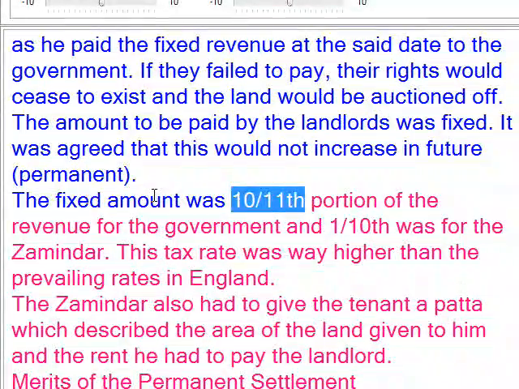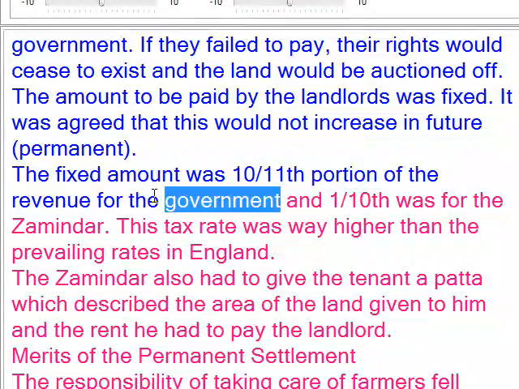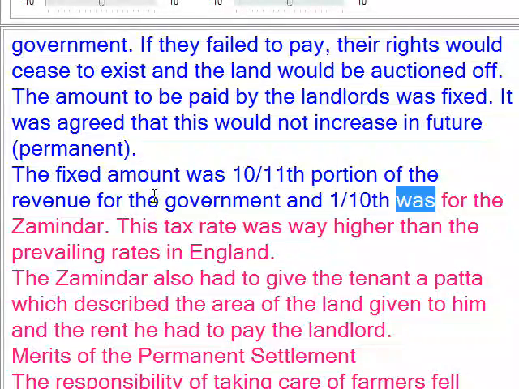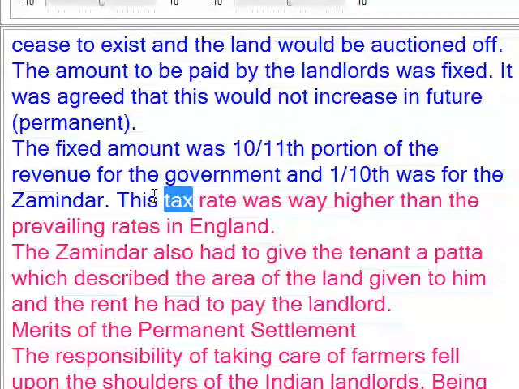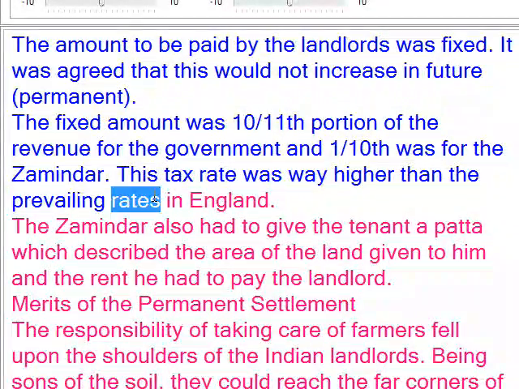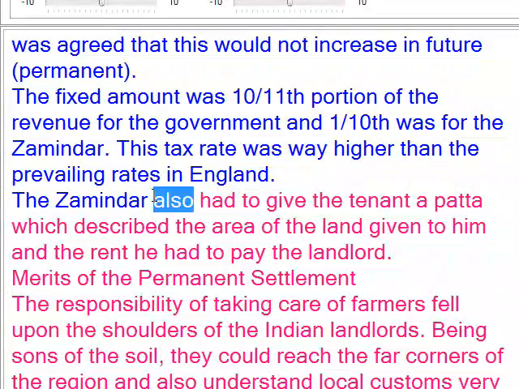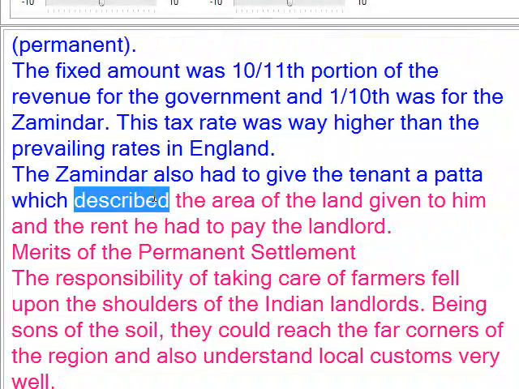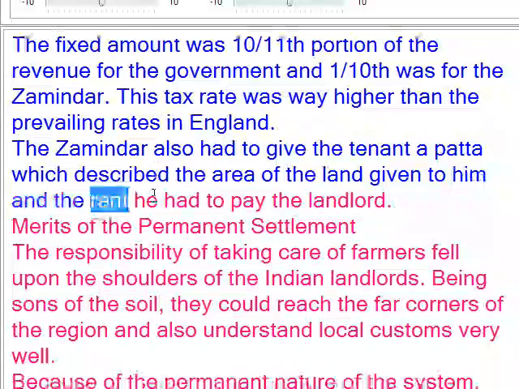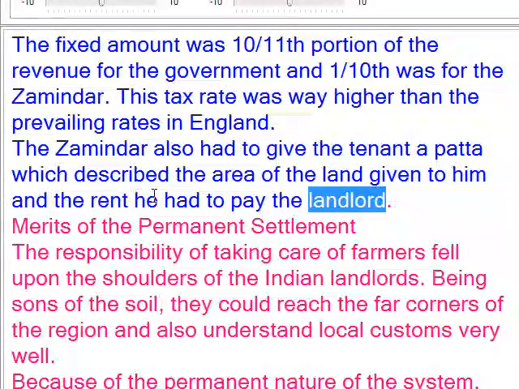The fixed amount was 10/11th portion of the revenue for the government and 1/11th for the zamindar. This tax rate was way higher than the prevailing rates in England. The zamindar also had to give the tenant a patent which described the area of the land given to him and the rent he had to pay the landlord.